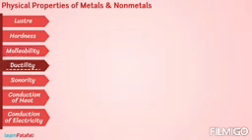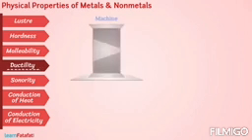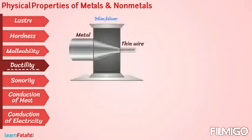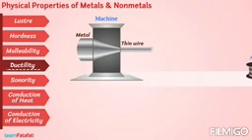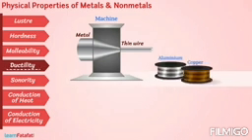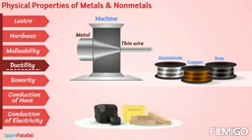Ductility. Another interesting property of metals is the ability to form thin wires. It is called ductility. With this property, you can see wires of aluminium, copper, iron. Nonmetals do not show this property and break if we try to form wires.